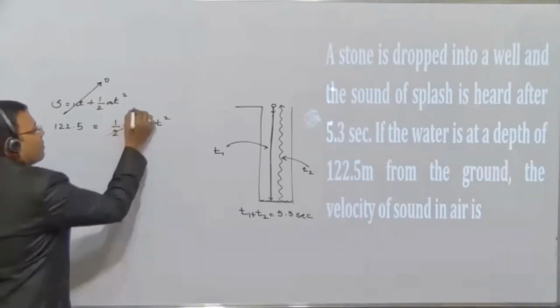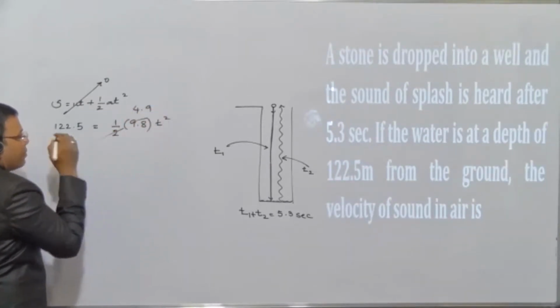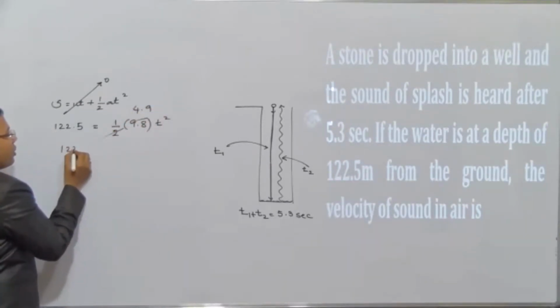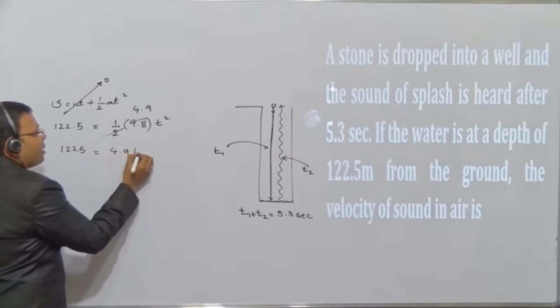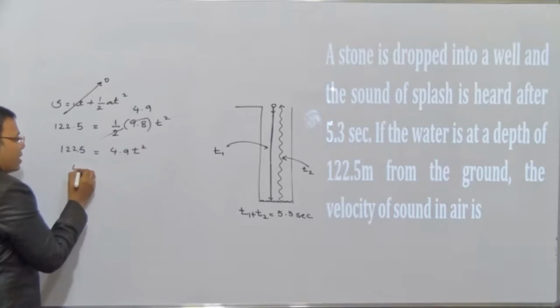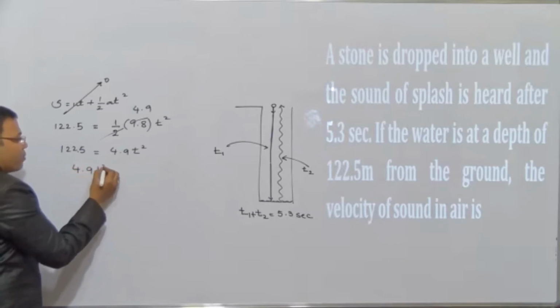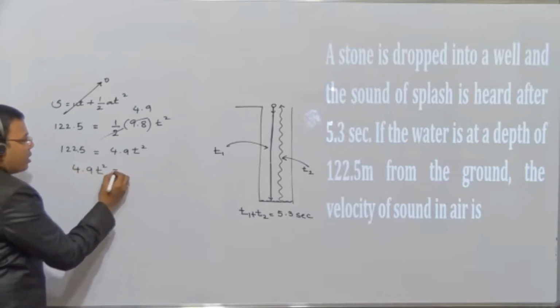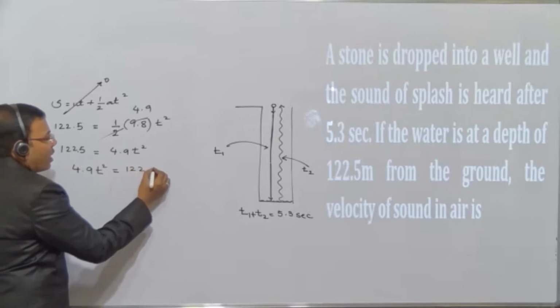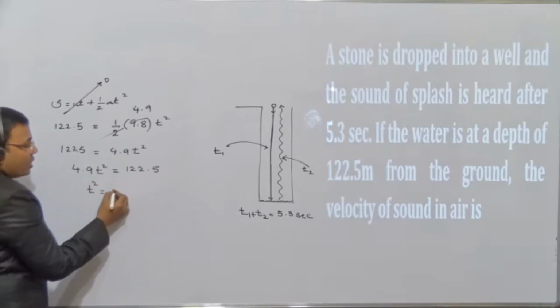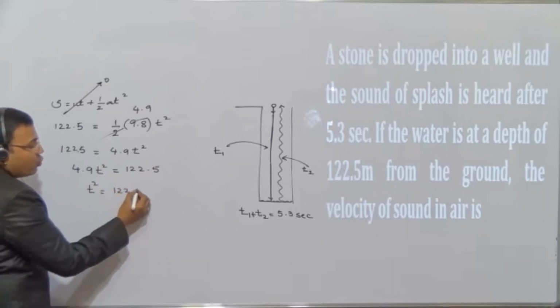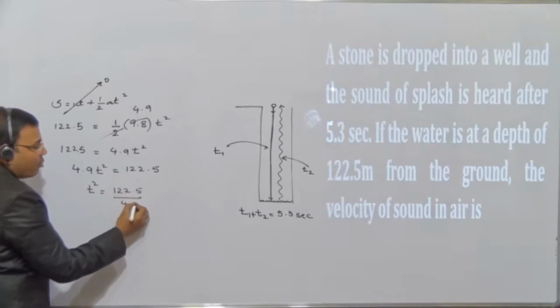So 1 by 2 times 9.8 is 4.9. So 122.5 is equal to 4.9 t square. I'm writing this here, 4.9 t square equals 122.5. So t square is 122.5 divided by 4.9.